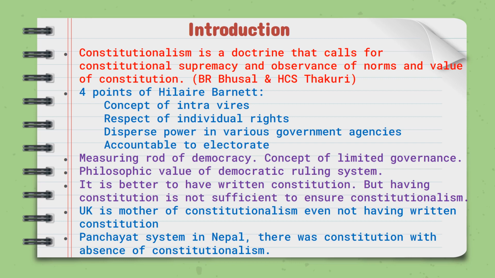Constitutionalism is the measuring rod of democracy. It is the concept of limited governance. Constitutionalism carries the philosophical value of a democratic ruling system.